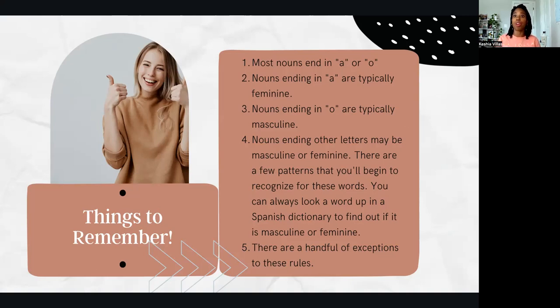So if I looked up the word for house, how do I say house? It's casa. If I looked up that word in a Spanish English dictionary, I'm going to see that right next to casa, there is an F in parentheses. And this is for all nouns. You can easily look up in a Spanish dictionary whether it's masculine or feminine. I mentioned before that there are a handful of exceptions to some of these rules. I want to share some of those exceptions with you.